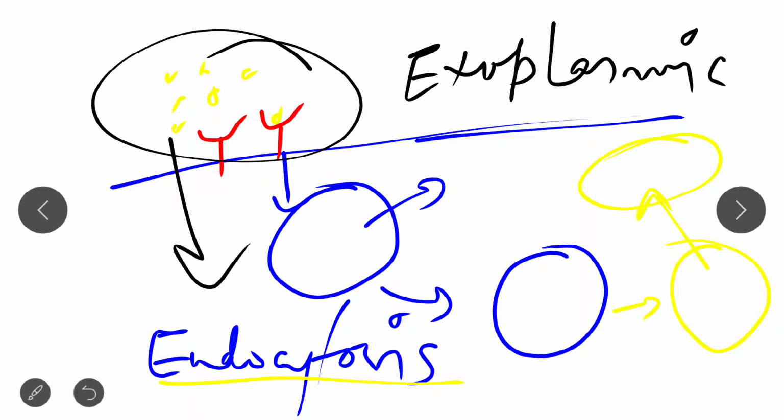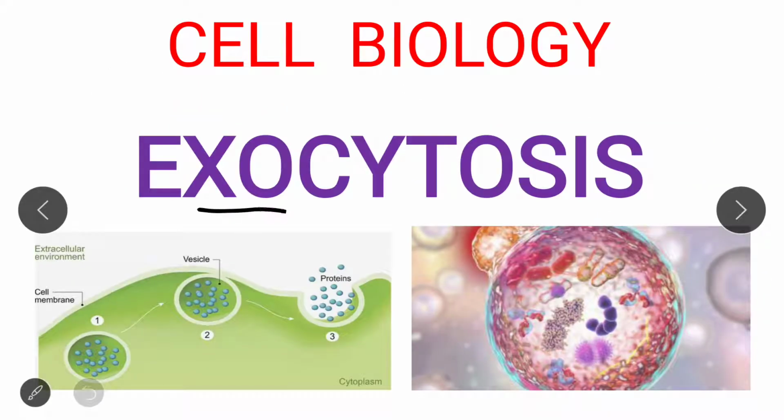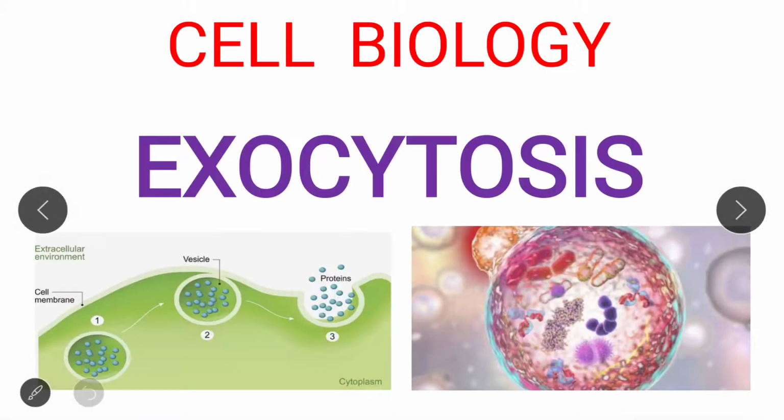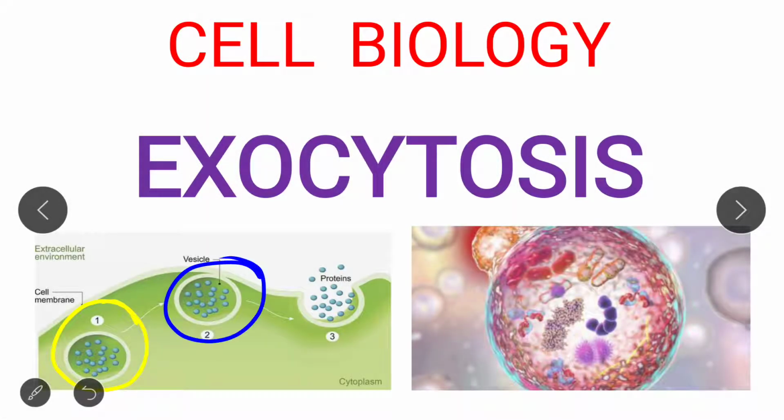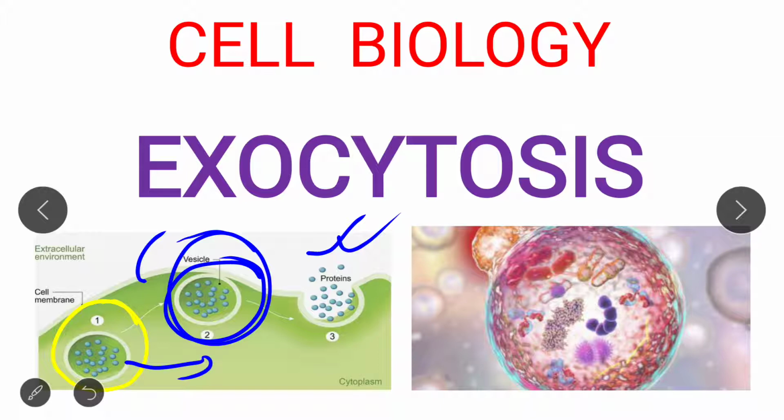But in the process of exocytosis, the material is not internalized. If you look at this figure, this forms a vesicle, and this vesicle fuses with the cell membrane. After fusing, it releases the material, which was present inside the cell, outside the plasma membrane.